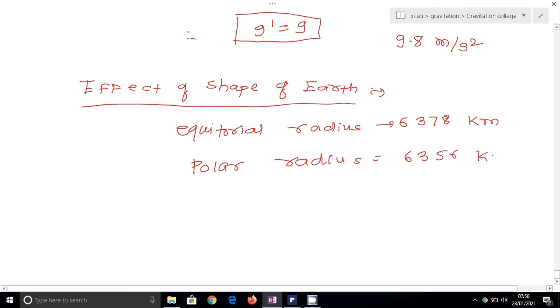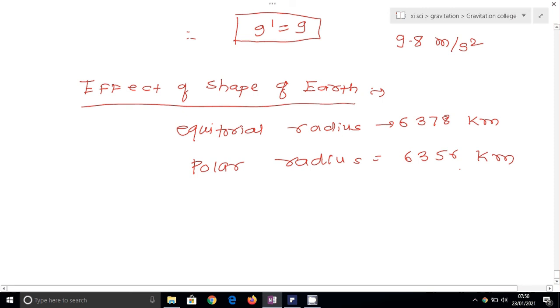It means that the equatorial radius of the earth is greater than the polar radius. Thus, on the equator, there is a combined effect of greater radius and rotation in reducing the force of gravity. So as we know, at the equator the acceleration due to gravity is less than at the pole. Due to the equatorial radius and due to rotation, there is a reduction in the force of gravity.